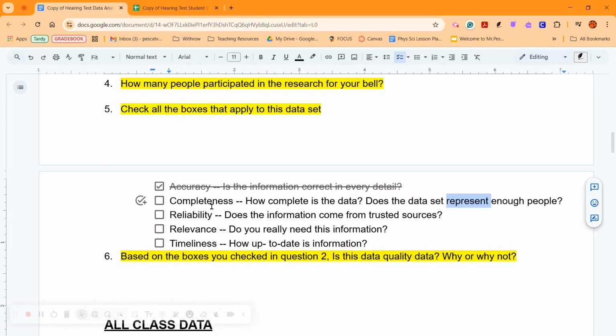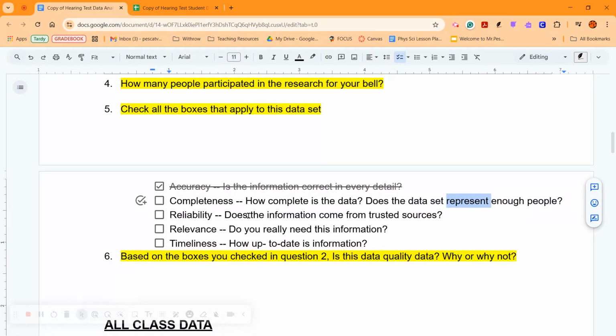But if one class happens to like the same weird anchovies on their pizza, then that's going to cause a problem for everybody ordering the food. So think about it like that. Is this data complete enough that it surveys enough people that it comes up with a good, complete answer? I don't think this is true. 13 people, not enough people to survey.